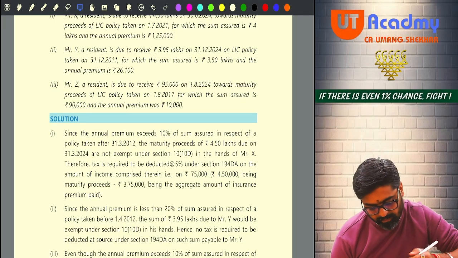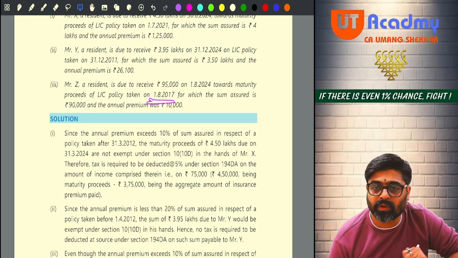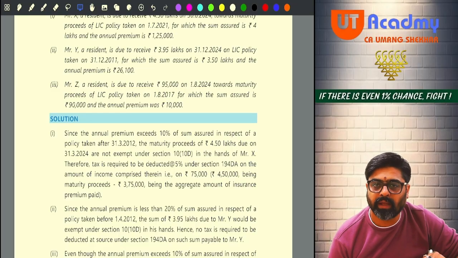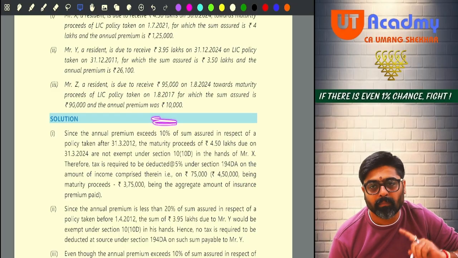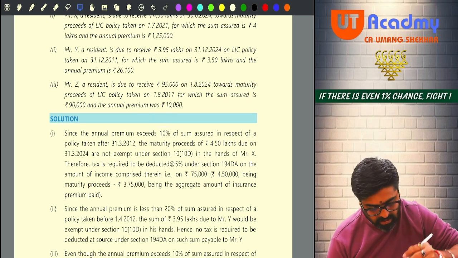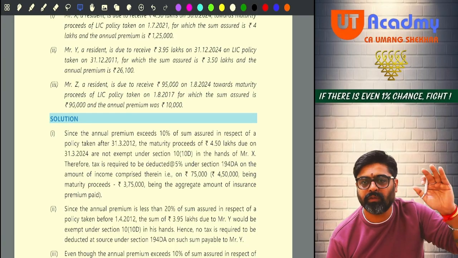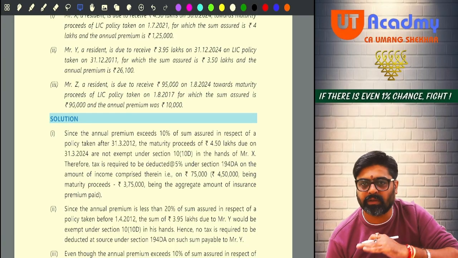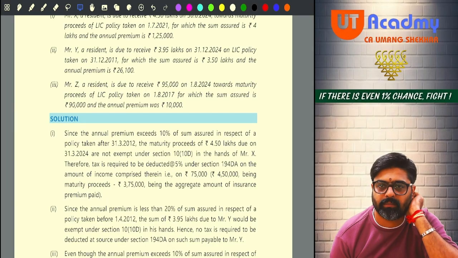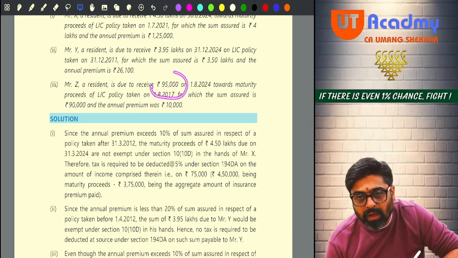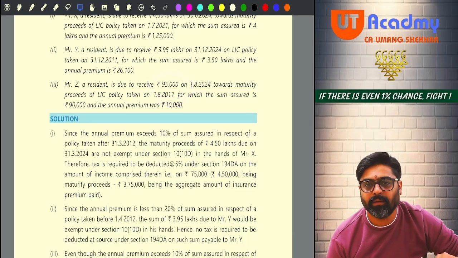The policy was taken on 1st August 2017, so the annual premium should not be more than 9,000. Every year you are paying 10,000 premium, more than 9,000. So the maturity proceeds should not be exempt. It should be taxable only. Out of this, whatever premium is coming back, reduce that and the balance amount will be taxable. Getting my point? But still there will be no TDS on that amount. Why? Because the total amount coming is not more than 1 lakh.